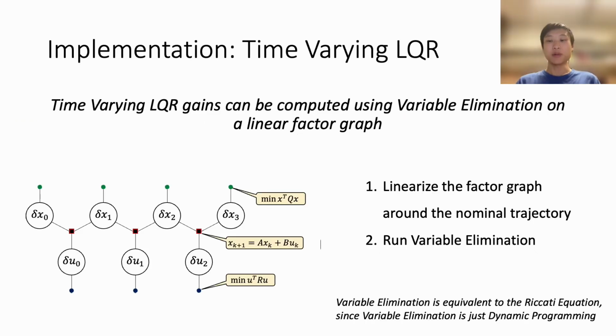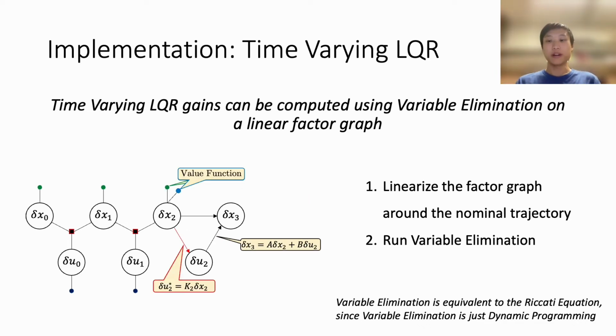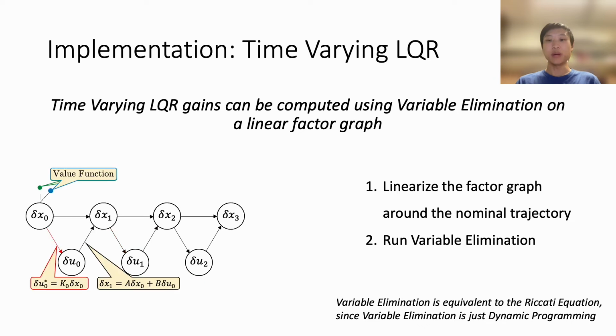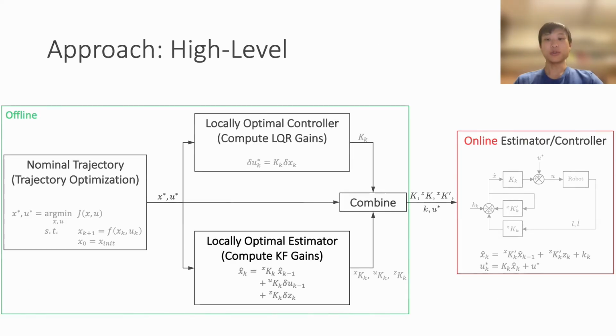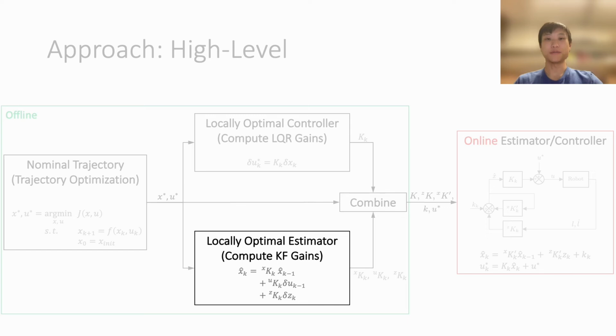First, we linearize the problem around the nominal trajectory by calling graph.linearize in GTSAM. Then, we can run variable elimination from right to left the same way that we would do a backward Riccati pass. Recalling that variable elimination is just an algorithmic way to do dynamic programming, we can conclude that the conditionals on each of the delta u's directly read off the LQR gain matrices. Recapping, running variable elimination from right to left gives us the K matrix for each time step, which are the LQR gain matrices. Next, we show how to compute the Kalman gain matrices.